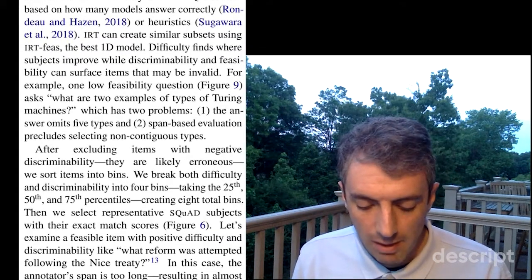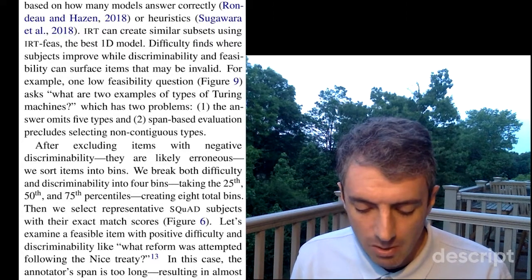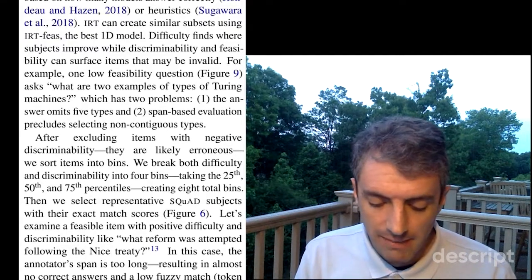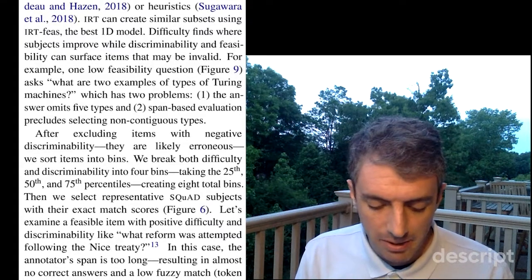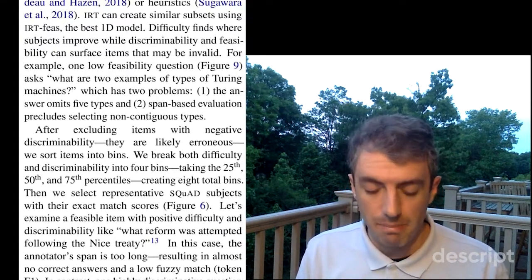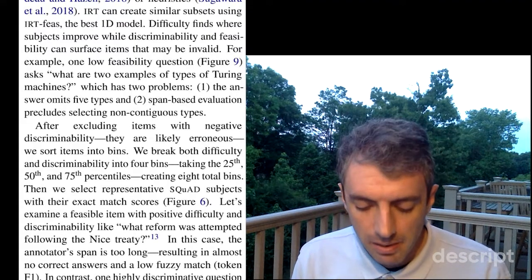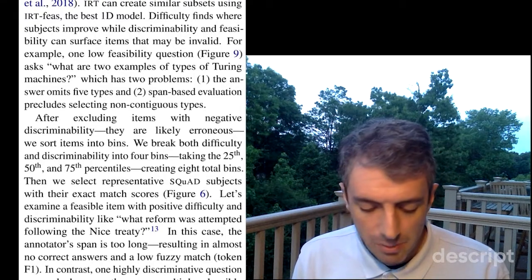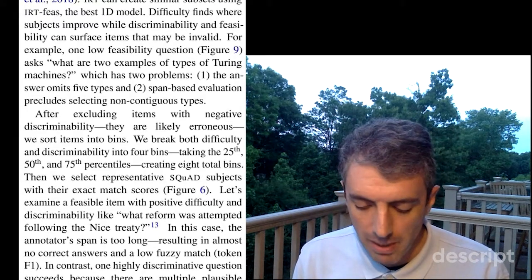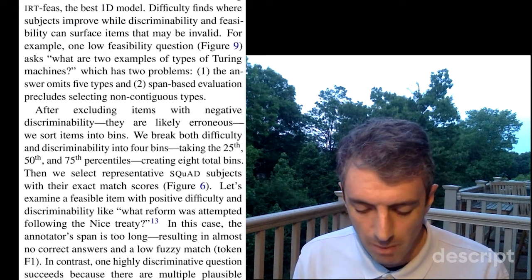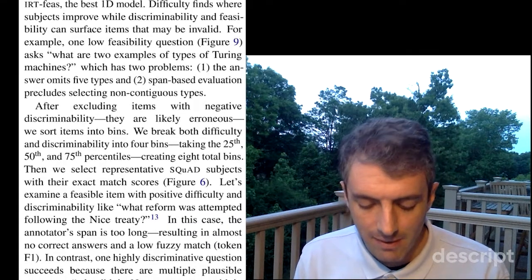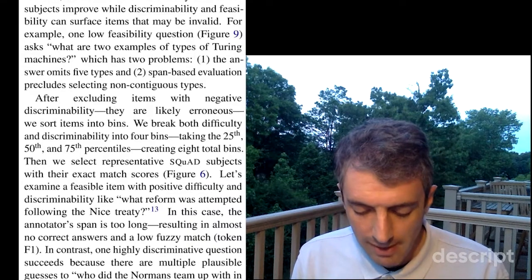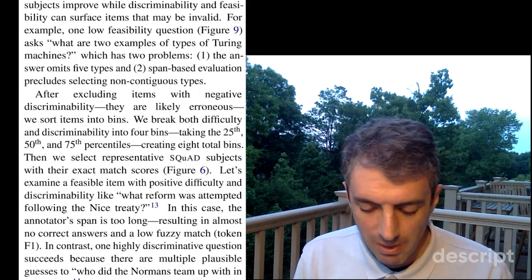For example, one low feasibility question asks, what are 2 examples of types of Turing machines? One, the answer omits 5 types, and two, span-based evaluation precludes selecting non-contiguous types. After excluding items with negative discriminability, as they are likely erroneous, we sort items into bins. We break both difficulty and discriminability into 4 bins, taking the 25th, 50th, and 75th percentiles, creating 8 total bins. Then we select a representative set of SQuAD subjects with their exact match.